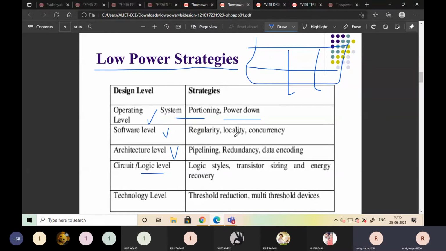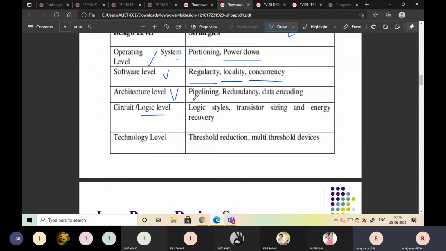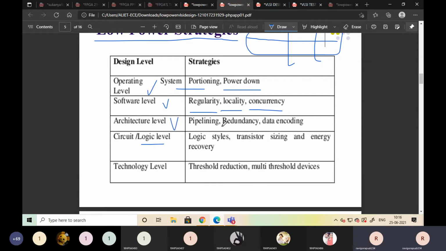Then regularity, locality, and concurrency at the software level. Here also we need some power, and that can be reduced by regularity, locality, and concurrency. Next, the architecture level uses pipelining and redundancy data encoding. By using the pipelining technique at the architecture level, we can reduce our power. At the circuit or logic level, we have logic styles, transistor sizing, and energy recovery.